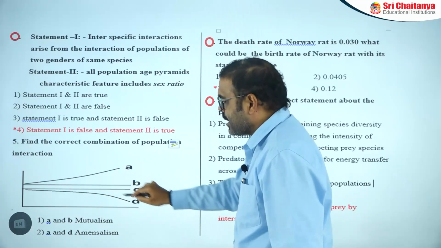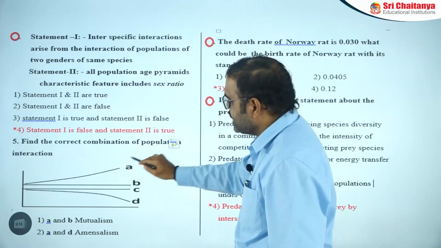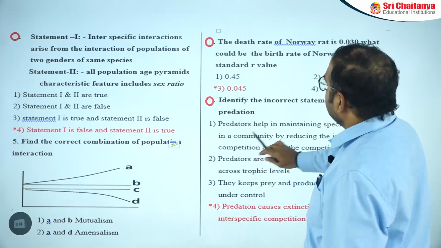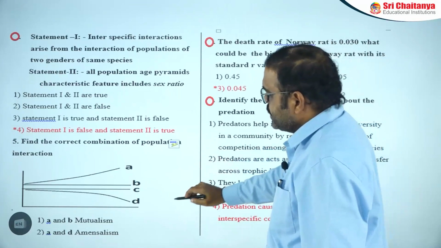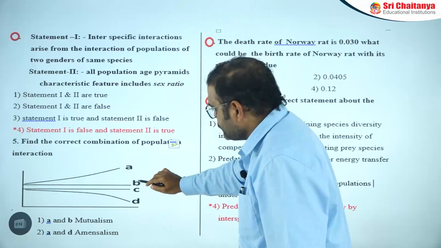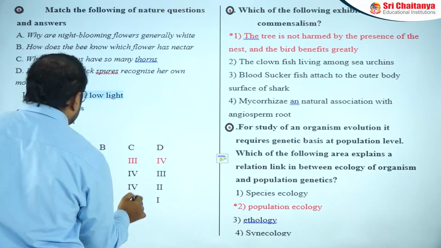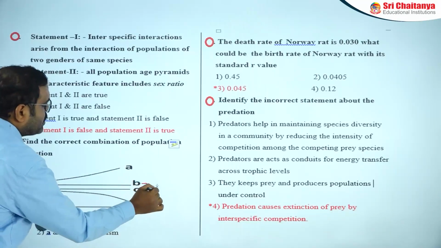Mutualism must be parallel. And A and D are amensalism. One is increasing, one is decreasing. Amensalism part. And next one is some part missed here. Okay, see here, this is the point. B and C are mutualistic condition. See the point here. The answer will be these two are mutualism.